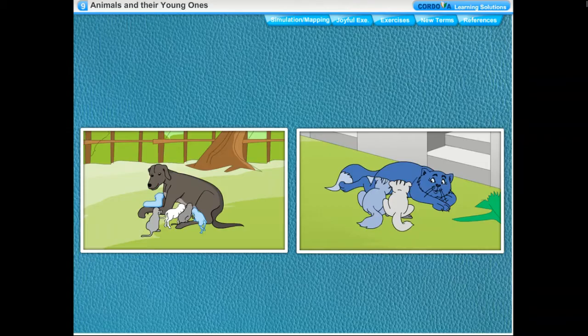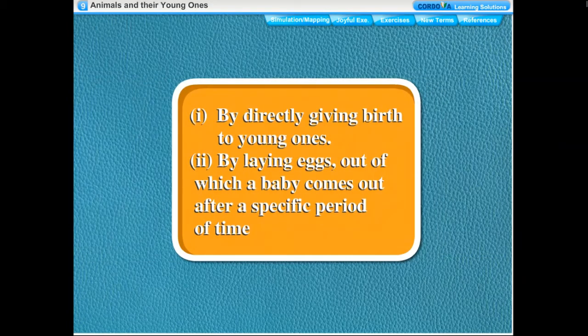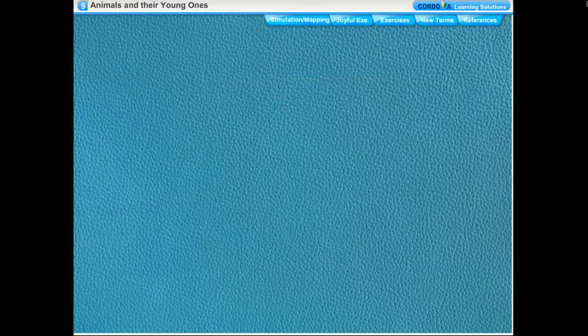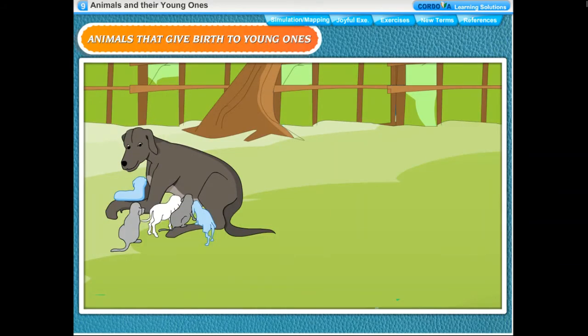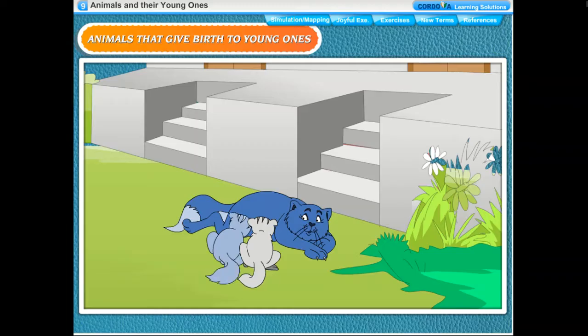Animals can reproduce in two ways: by directly giving birth to young ones, or by laying eggs, out of which a baby comes out after a specific period of time. Animals that give birth to young ones. Animals that give birth to young ones and feed them with their own milk are called mammals.